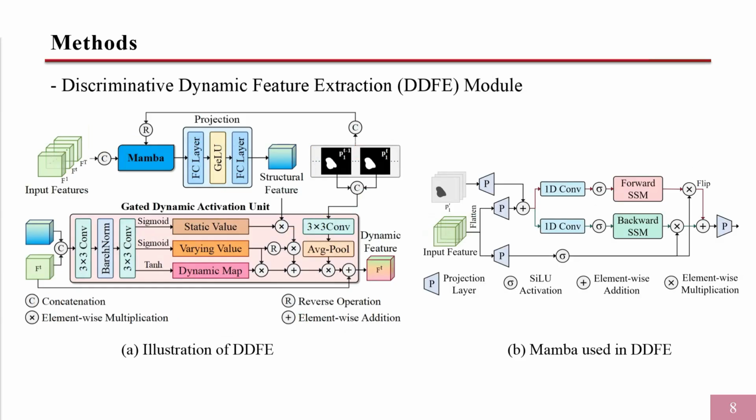The DDFE module first uses a Mamba block to extract structural features from the input features. Then, the GDAU operates on the structural and each frame features in a frame-wise manner to compute static value, varying value, and dynamic map. Finally, it activates the dynamic regions in each frame according to an activation ratio derived from current and previous masks, highlighting the inter-frame differences. In the Mamba block of DDFE, we utilize the reversed maps of the coarse prediction masks to complement relative position information.